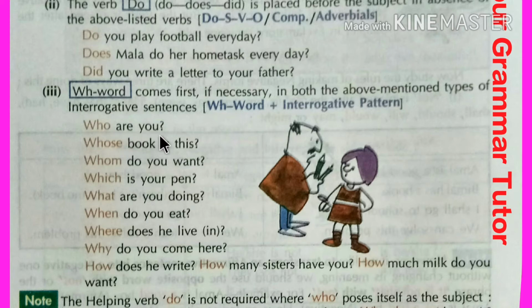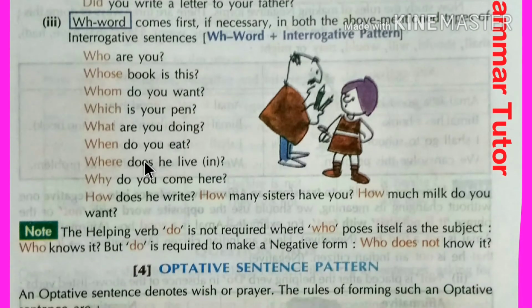However, who are you? Whose book is this? Whom do you want? Which is your friend? What are you doing? When do you eat? Where does he live in? Why do you come home? How does he write? How many sisters have you? How much milk do you want? So the helping verb do, right?